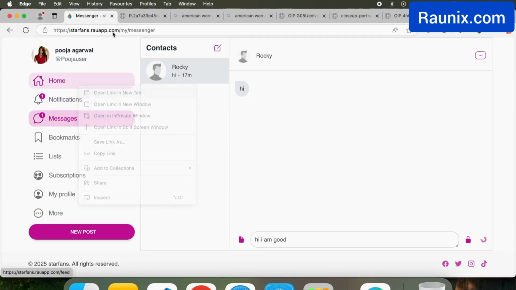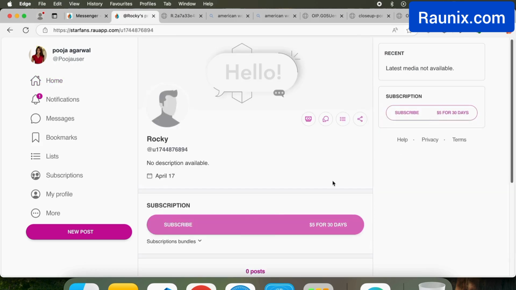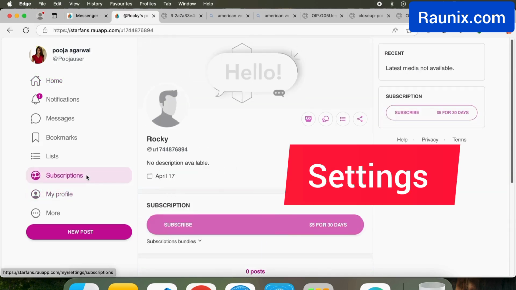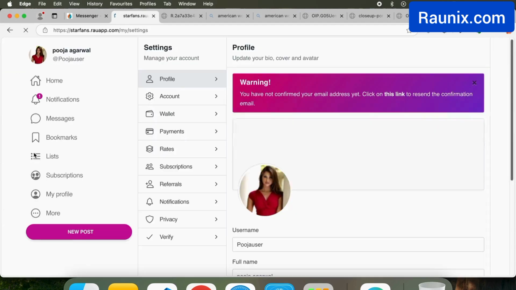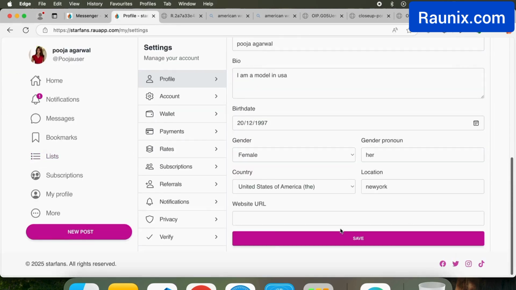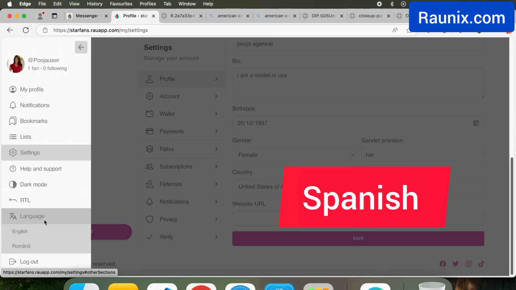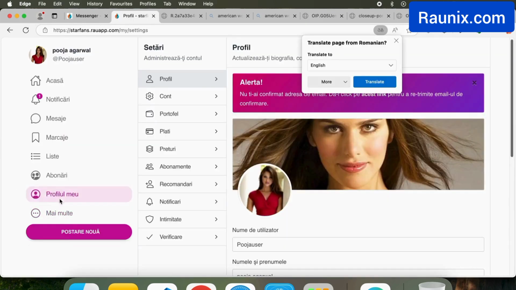You can see all the other profiles. I have not subscribed to that profile, that's why I cannot see the content of that profile. You can see all the settings like control your profile and much more. You can see multiple languages like English, Russian, Spanish, any language we can use in our website and application.